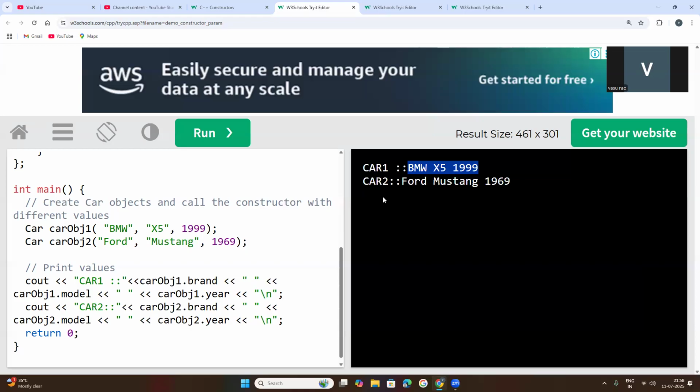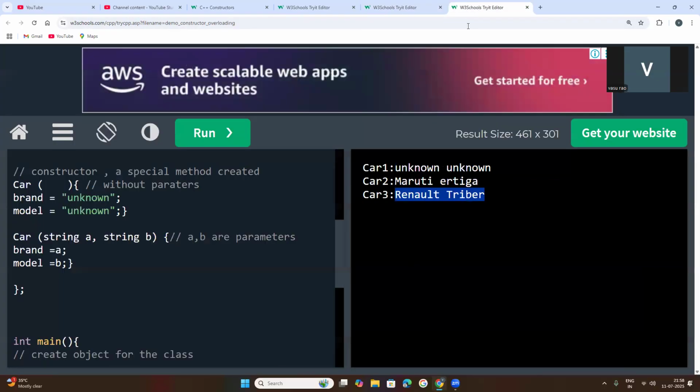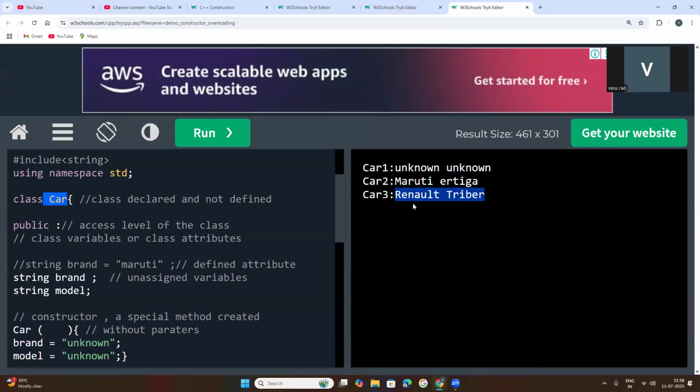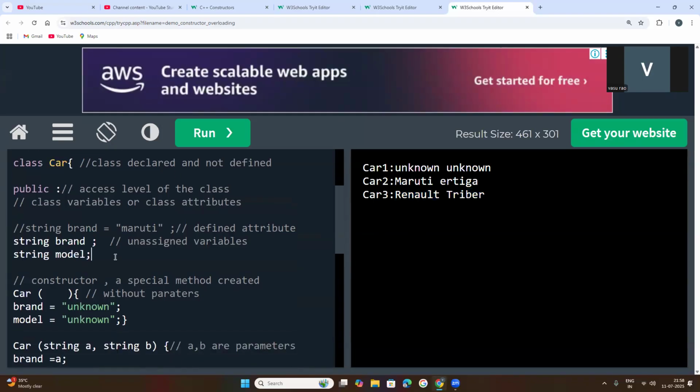How many objects do you want to create? If you want to create more objects with customized values, as per your requirement, car1, which type of car it is, BMW, model, and year, which year. If you want to keep this year in your coding, where we have written that code here, you need to create one more attribute.